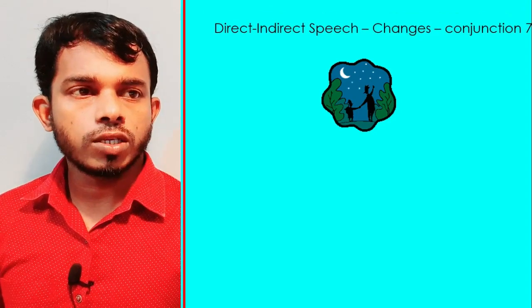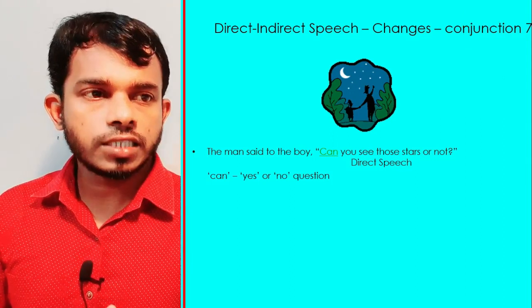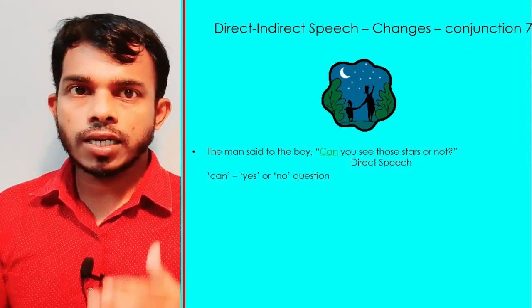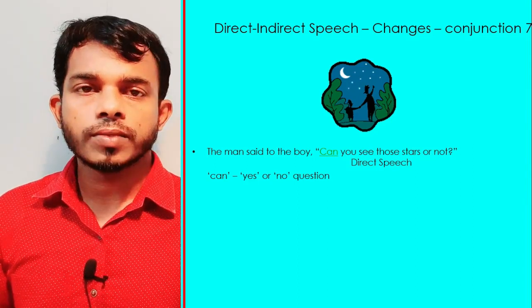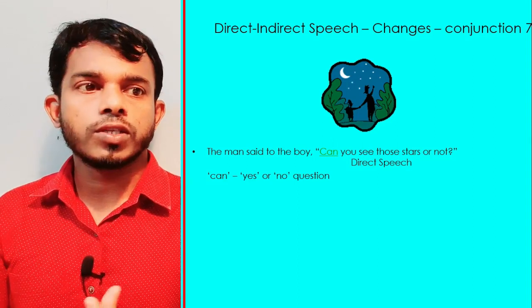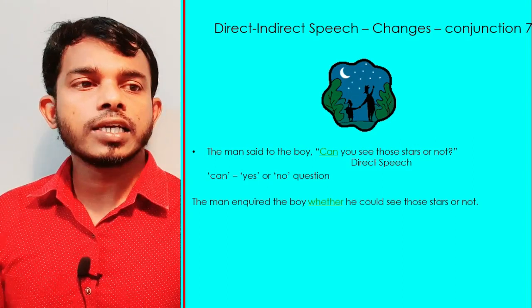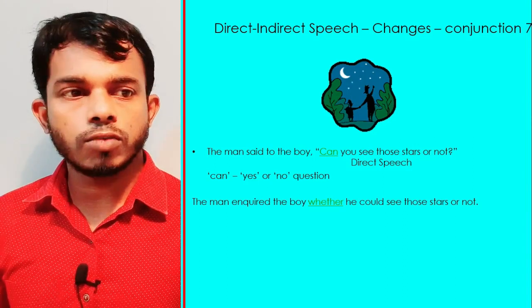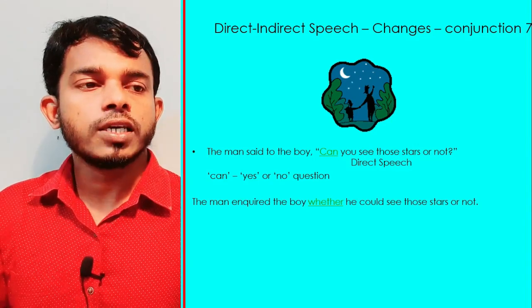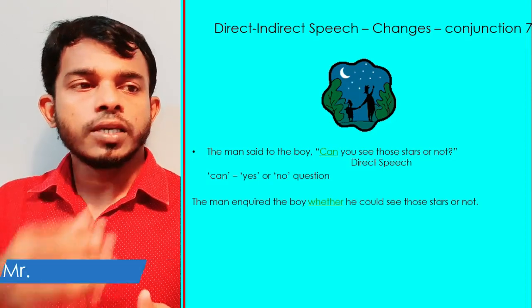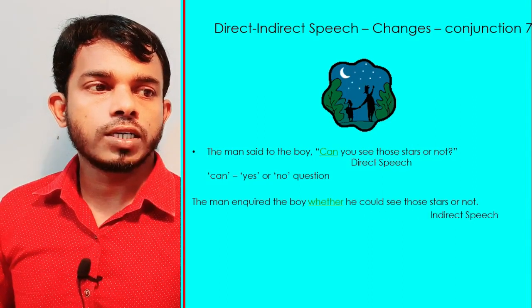Next one, direct and indirect speech. The man said to the boy, "Can you see those stars or not?" So said will change into asked when we change it. Can starts a yes or no question. So we will change it like this: the man inquired of the boy, okay, inquired or asked, no problem. If he could, can changes into could. He could see those stars.